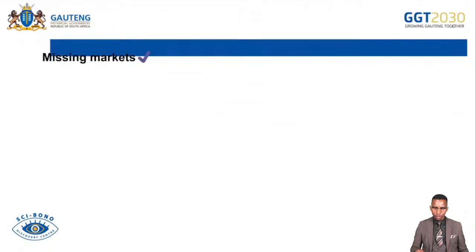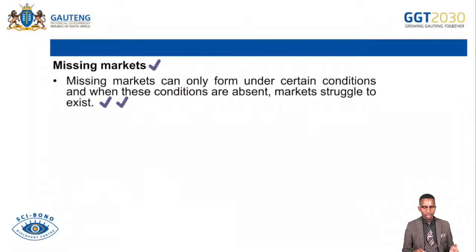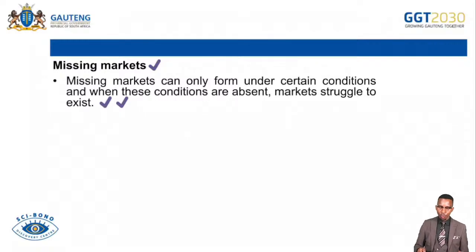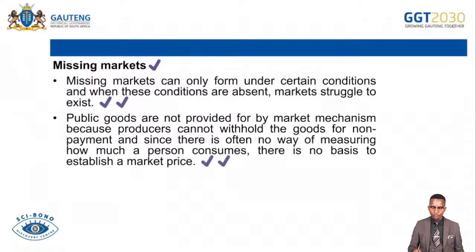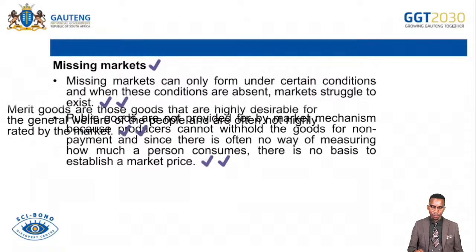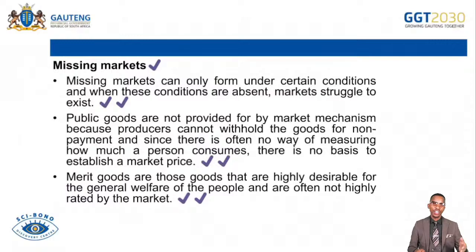And then let's continue. Here you have missing markets that we discussed. Missing markets can only form under conditions, and when these conditions are absent, markets struggle to exist. And then public goods are not provided by the market mechanism because producers cannot withhold the goods for non-payment, and since there is often no way of measuring how much a person consumes, there is no basis to establish the market price. That's when we are talking about the likes of street lights. If we have to pay for them, what if the neighbor has paid, I have not paid? Then the street light is on for the neighbor, but I'm also benefiting. So that creates difficulties for the market to supply these goods and services.